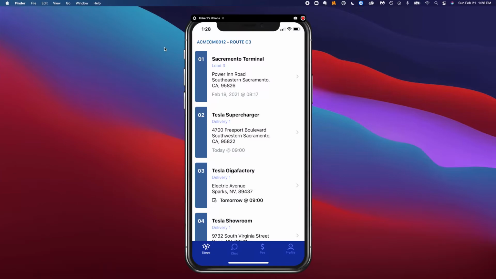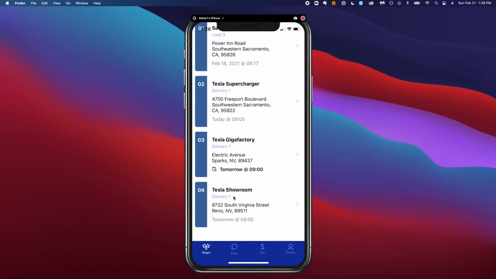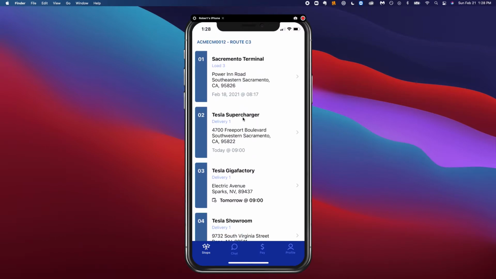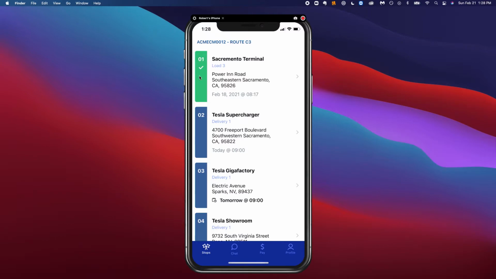Now, back on driver Jerry's mobile device, they're going to get an update showing the load they have to pick up at the Sacramento terminal, and then the deliveries they have to do: delivery 1, delivery 2, delivery 3. What happens next is driver Jerry clicks on the first stop and confirms that they've picked up the load from the Sacramento terminal. So I'm completing tasks, and I've now completed that stop. We see a green check mark here letting us know that we've completed it.